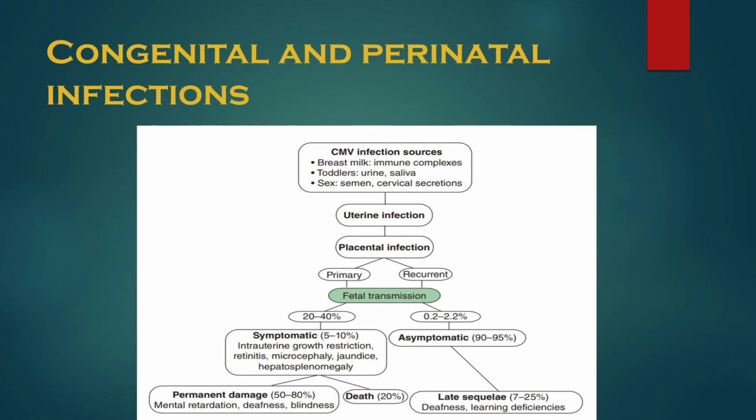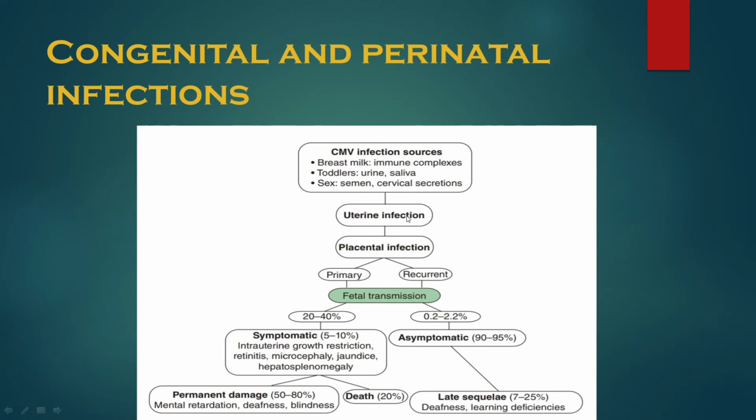So these infants who get infected with the CMV infections shed the virus within 8 to 12 weeks, that is, within 2 to 3 months they will excrete the virus. They excrete the virus even after several years, but they remain healthy. And these are the CMV infection sources, that is breast milk, urine, saliva, semen, cervical secretions, etc.